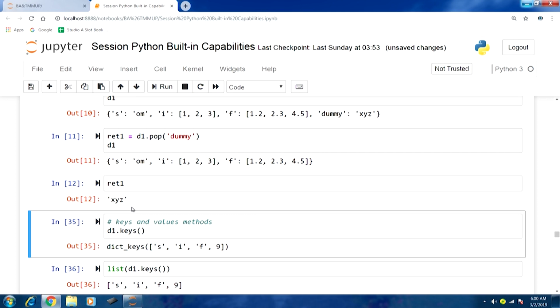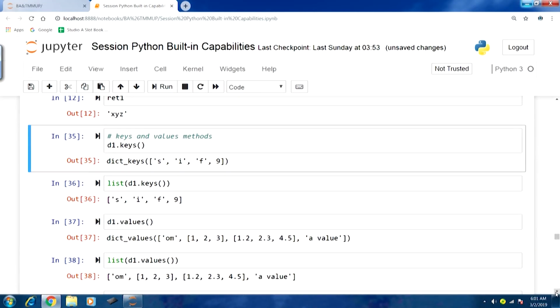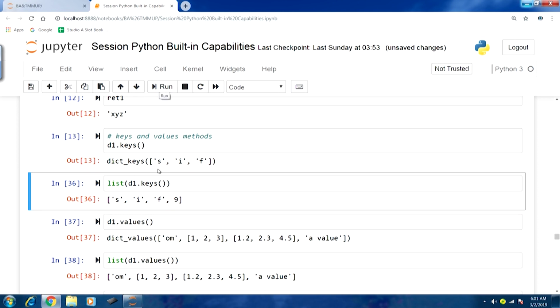Sometimes you would like to know the keys which are part of a particular dict object, or the values which are part of it. To obtain those results we can use these two methods, keys and values. So, let us run D1 dot keys with the parentheses. We will call this function, and in the output you can see all the keys that are part of this D1 dict object, S, I and F.